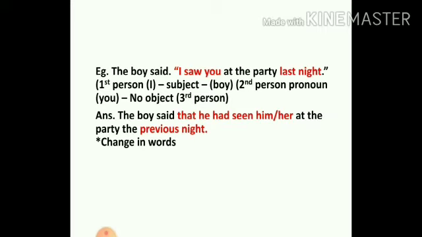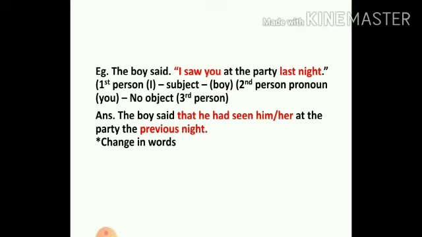Next, the boy said, I saw you at the party last night. Now here in this sentence, the reported speech has the first person and the second person. So of course we have to follow 1, 2, 3 SON. The first person, that is I, will relate to the subject boy, and therefore the pronoun will change to he. But for the second person you, it relates to the object, but there is no object. Students, so what happens? There will be no change.